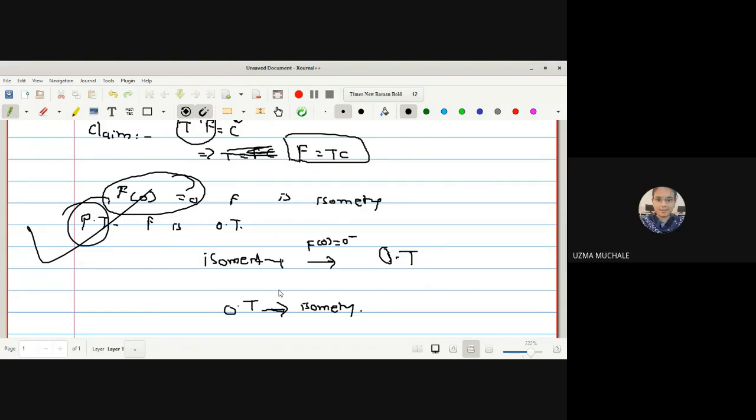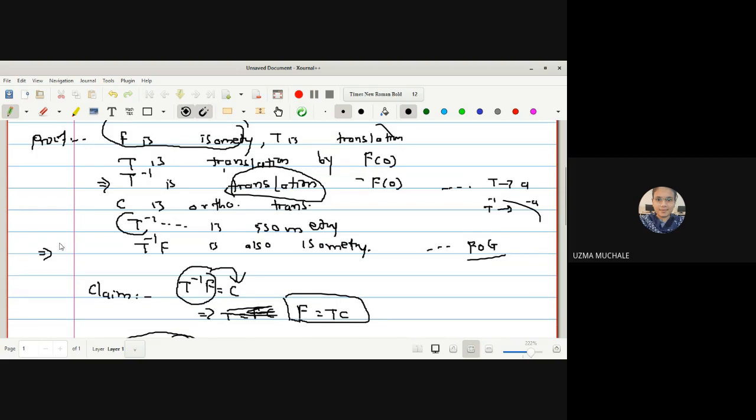Then the reverse is possible: orthogonal transformation implies isometry. So an orthogonal transformation is obviously an isometry, but to prove the reverse, that every isometry is an orthogonal transformation, what is the extra condition for this step? We have the extra condition that f of 0 is equal to 0. Here also we have to prove the same thing. T inverse of f is an isometry and we want to prove it is an orthogonal transformation.